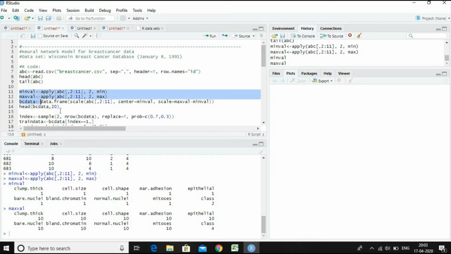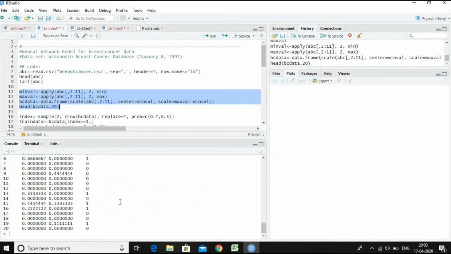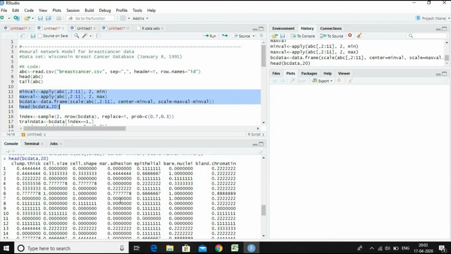Let us now execute these command lines and display the new scaled data object, the breast cancer data, BC data. The first 20 values have been displayed using the head function.